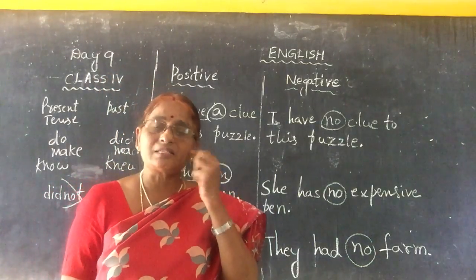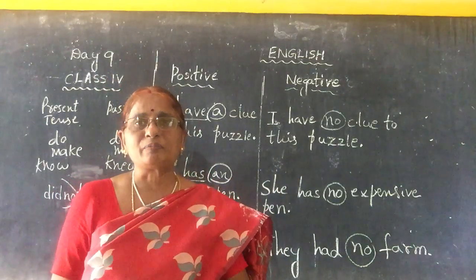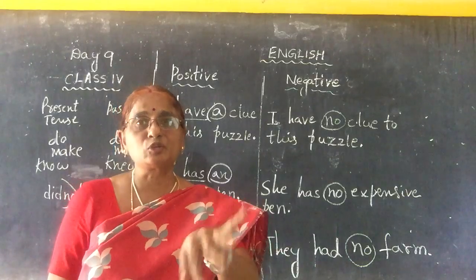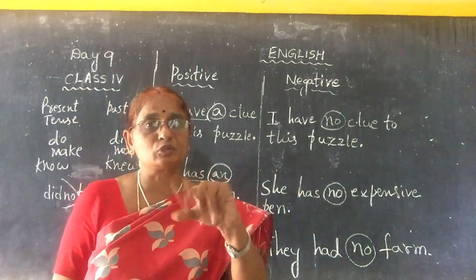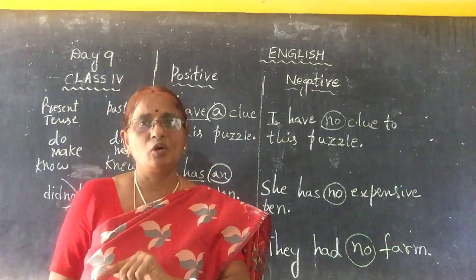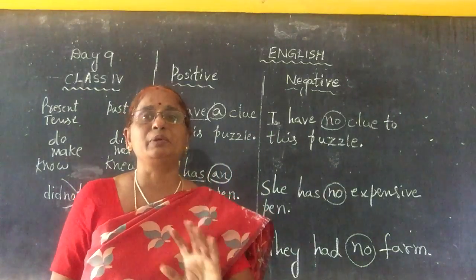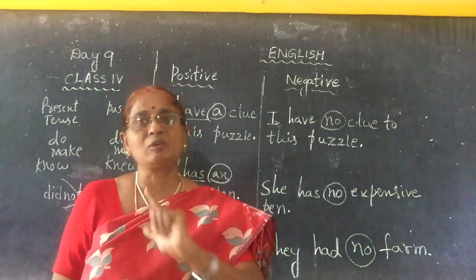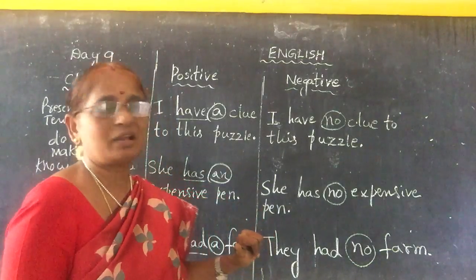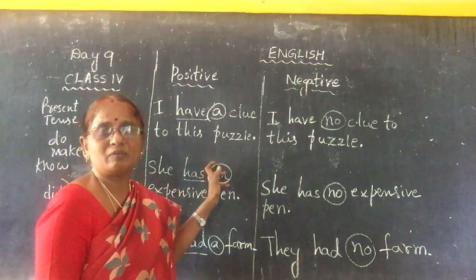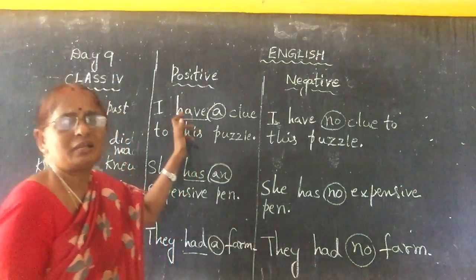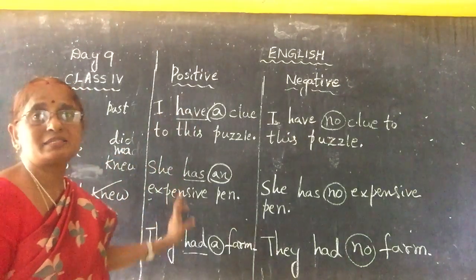In the previous class I explained: I am talking, she is going. There are two verbs there, a helping verb and a main verb. So not was placed between the helping verb and the main verb. In today's class, there is no helping verb, only one main verb: have, has and had.